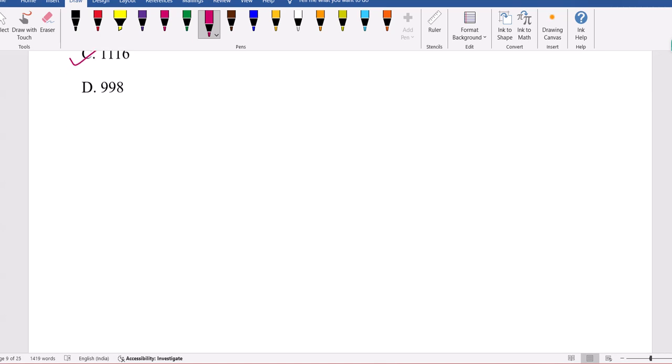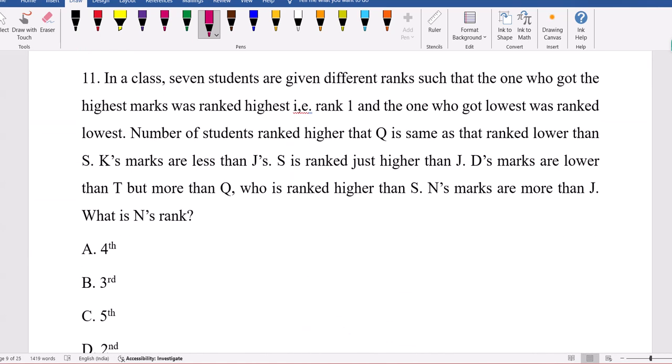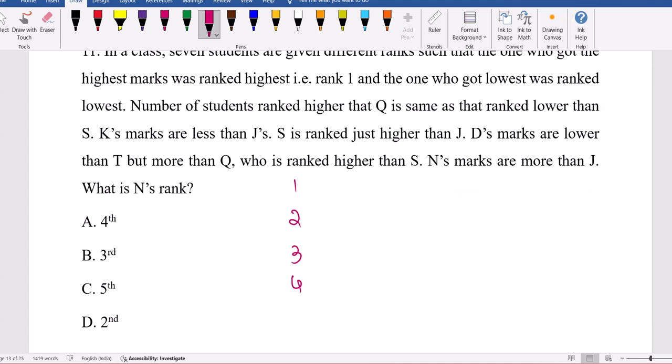Let's see about the next question. Reasoning I am entering here. In a class, 7 students are given different ranks such that the one who got the highest marks was ranked highest. They gave clarity, as many people may be thinking in a wrong direction. Highest marks is highest rank, here highest rank means rank 1. So 7 students, 1 2 3 4 5 6 7. Who got lowest marks will have the lowest rank, right? So 5 6 7.